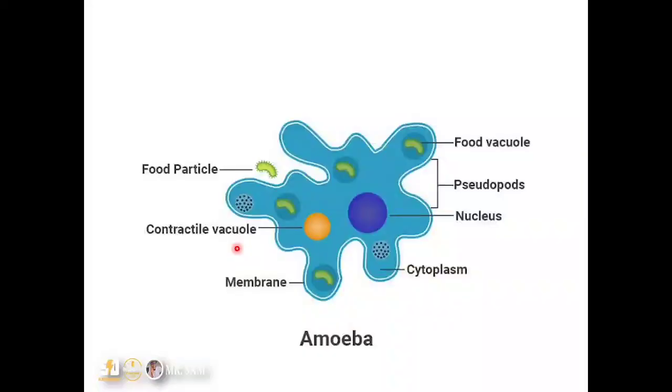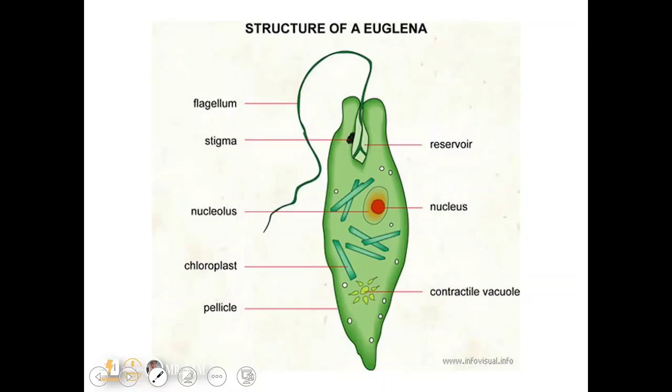Now we go over to the euglena, a very special organism, which can source its food externally or can produce its food because it contains this organelle, the chloroplast. Okay, the pellicle is the outer covering of the cell. And then we have the contractile vacuole, obviously for osmoregulation, like we earlier mentioned. Then the reservoir here: remember, after the contractile vacuole has expelled water, this water can be expelled into the reservoir for total removal from the body of the organism. Then the stigma, or what some textbooks might refer to as the eye spot, is for sensing light. All right, so it is light sensitive to enable it to detect light.